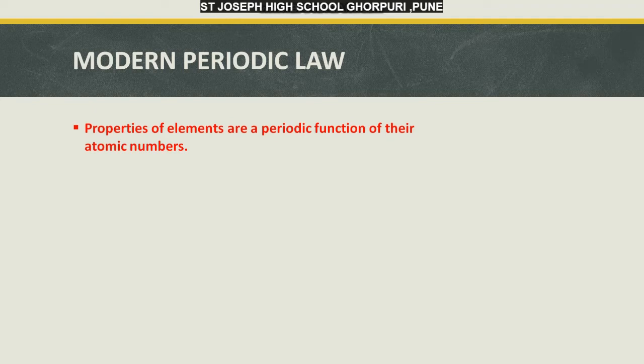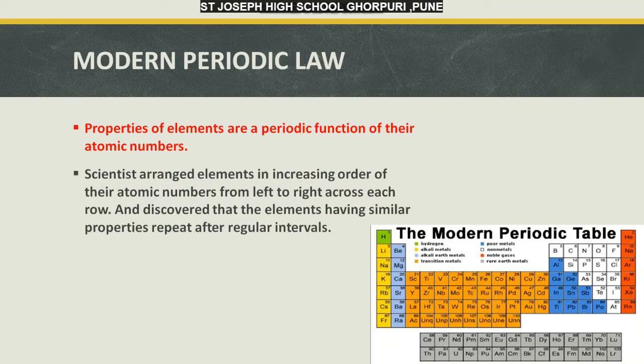As you remember, atomic number is the number of electrons or protons found in an atom. So according to Moseley, he said atomic mass is not important, but the properties of elements are a periodic function of the atomic numbers. If you see on the right hand side, there's a modern periodic table. This was a systematic arrangement given by Moseley.